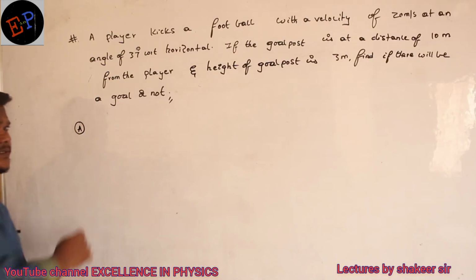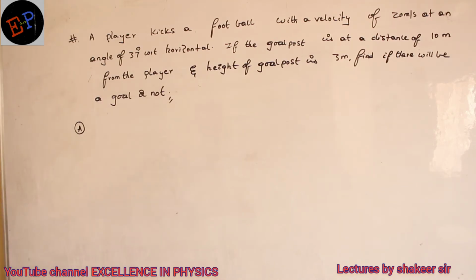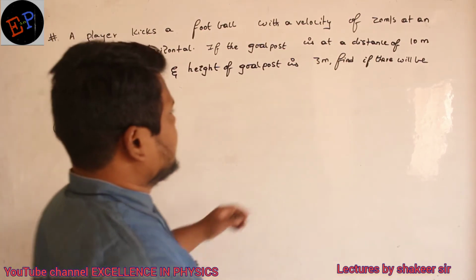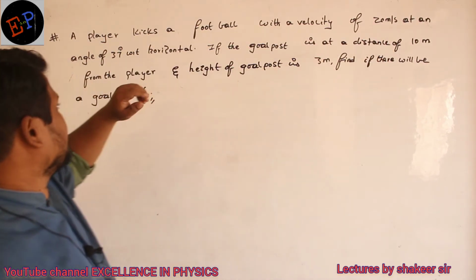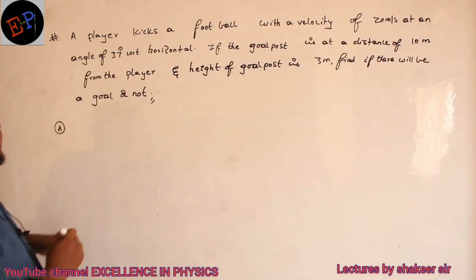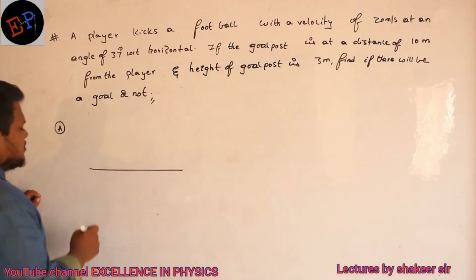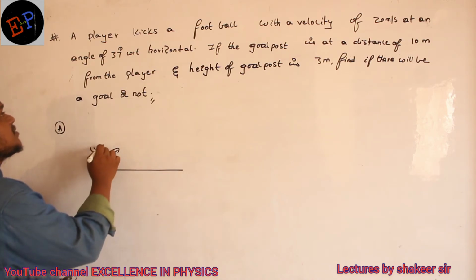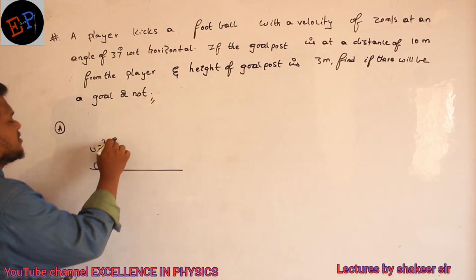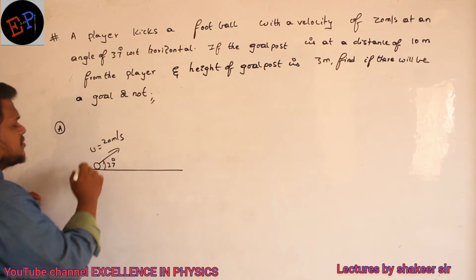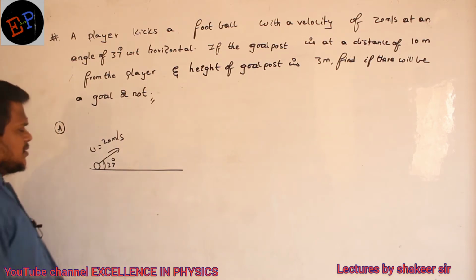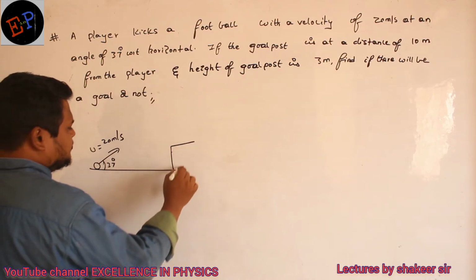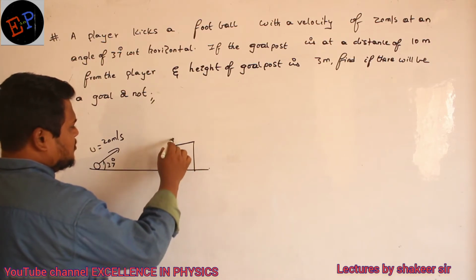A football player is kicking a football with a velocity of 20 meter per second at an angle of 37 degrees with respect to horizontal. So here there is a football player who kicked this football with an initial velocity of 20 meter per second at an angle of 37 degrees with respect to horizontal. Clear? So at a distance of 10 meters there is a goal post. Consider this is a goal post.